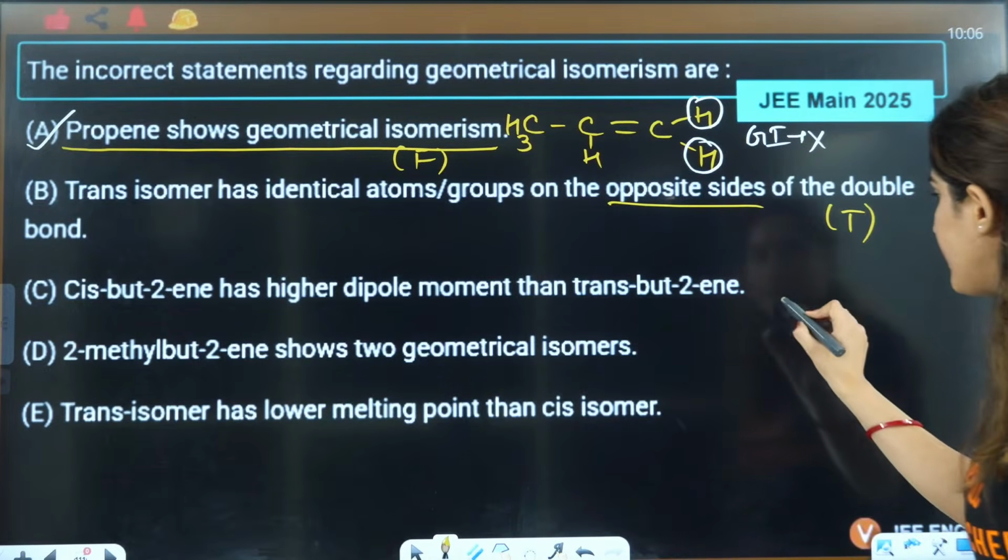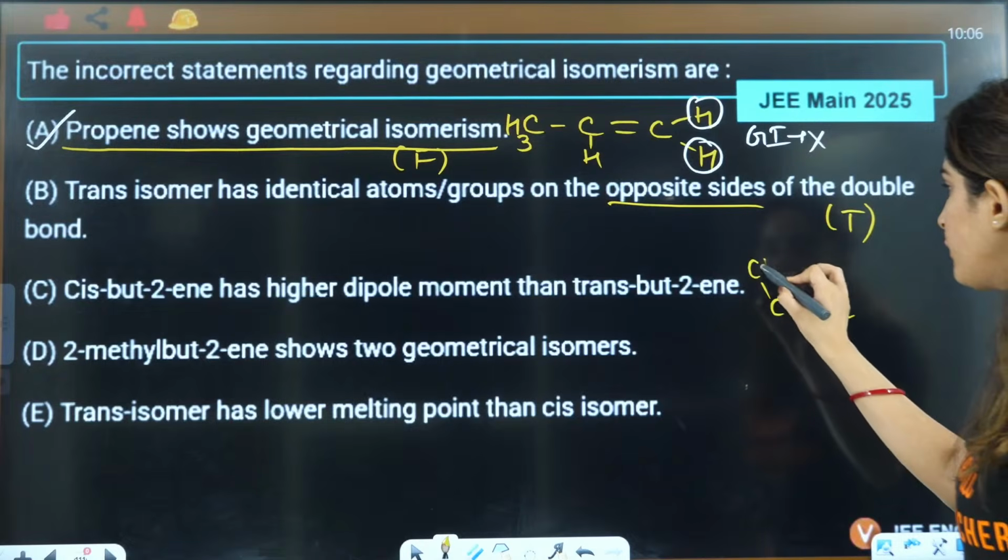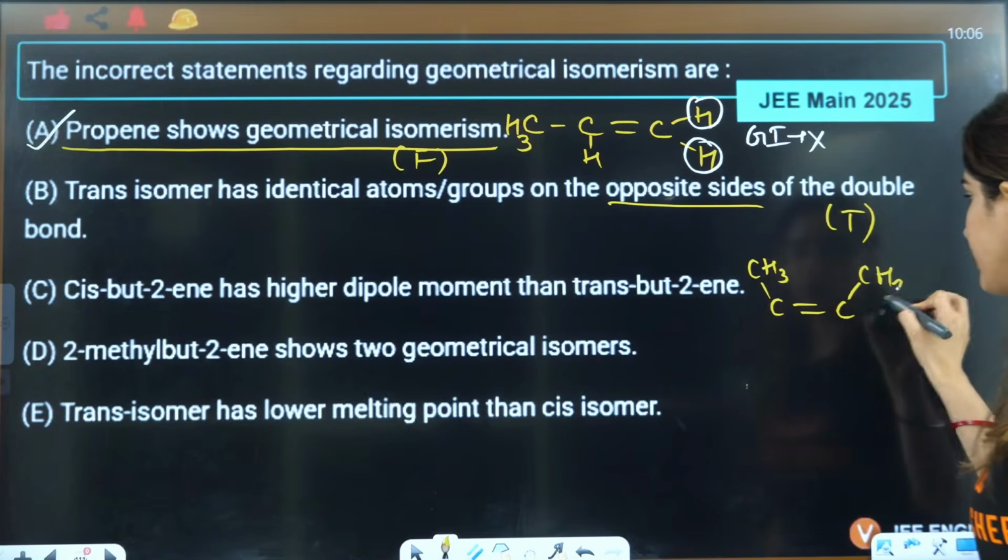Cis-but-2-ene, that means this thing. But-2-ene means this. Cis-but-2-ene means this kind of structure.